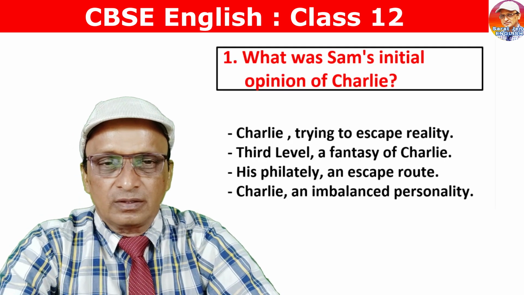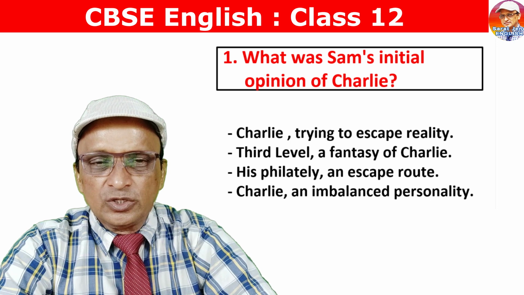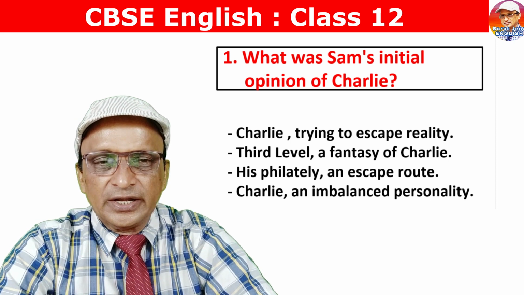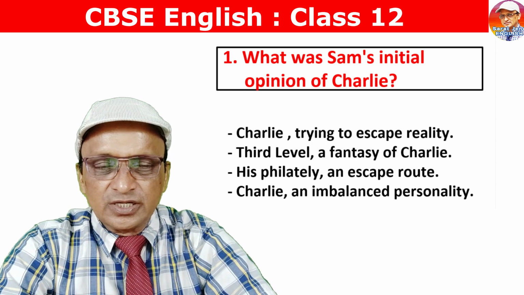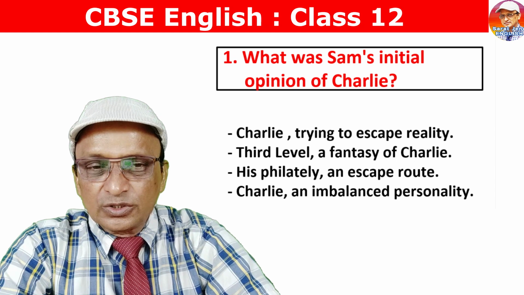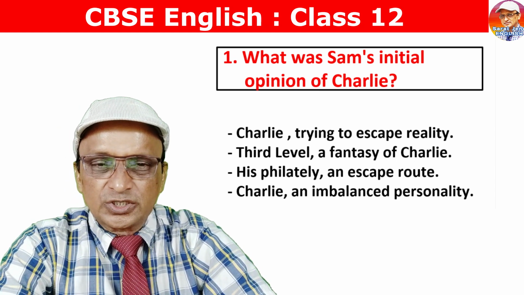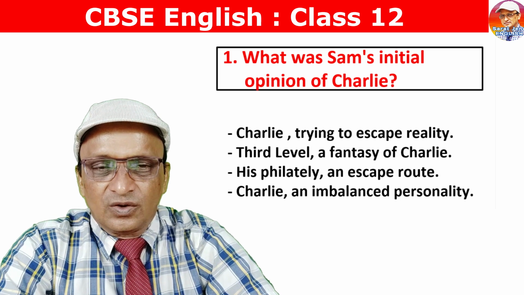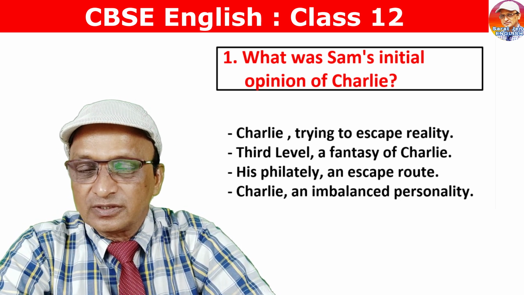Come to question number 1. What was Sam's initial opinion of Charlie? Sam's initial opinion was Charlie was a daydreamer. He was trying to escape the reality. Third level was not existing. It was existing in the fantasy of Charlie. Charlie was trying to escape the reality because he was into philately, stamp collection. That is why he was trying to escape. So Charlie had an imbalanced personality. That was the initial perception of Sam.